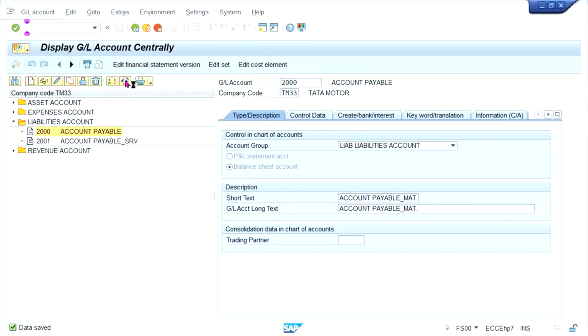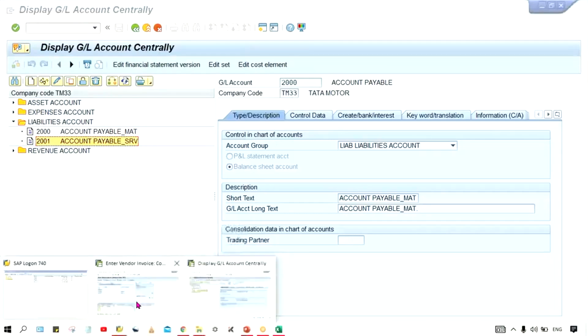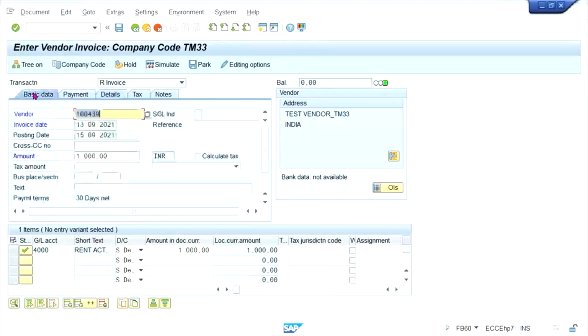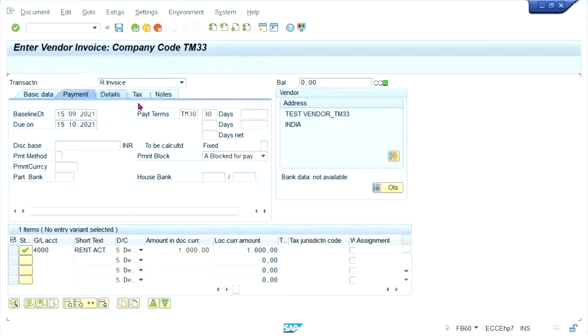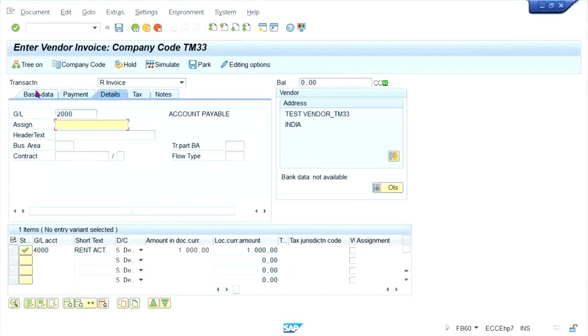If you refresh here, so now material and service, right? Say for example, we are having this vendor itself. Okay. This vendor is supplying material and services both. In this vendor master, what is happening, guys? We have assigned this reconciliation account. Now, what is happening? You just go to FP60 once again.